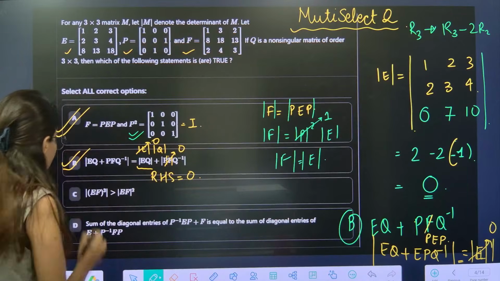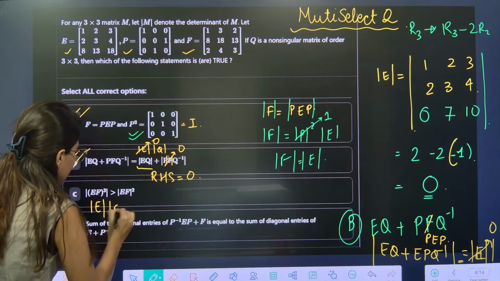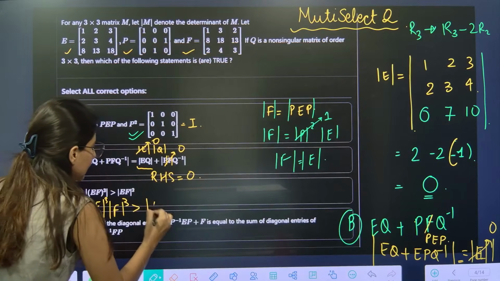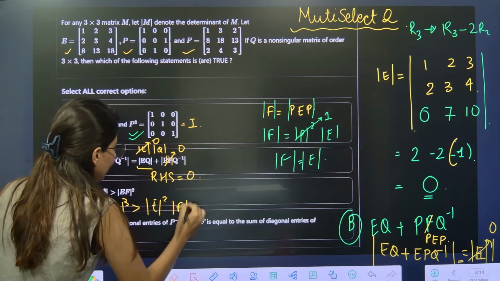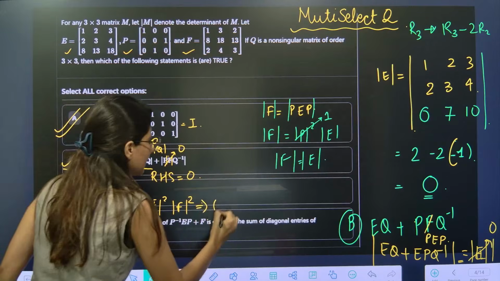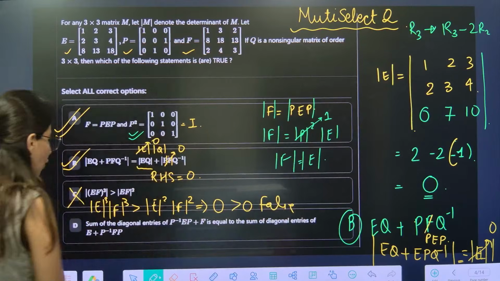Okay. And over here, can you see again this is determinant E and this is determinant F. Cube is there. Cube greater than determinant E square, determinant F square. So can you see both sides are coming out as 0. This implies 0 greater than 0 is a false statement. This is absolutely wrong.